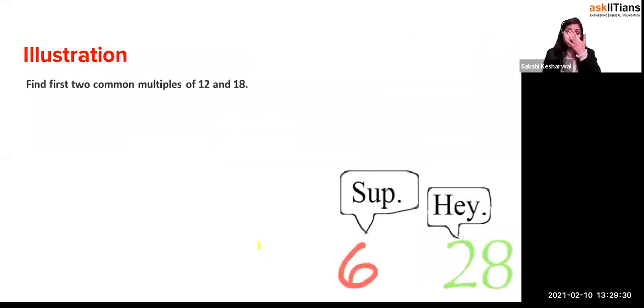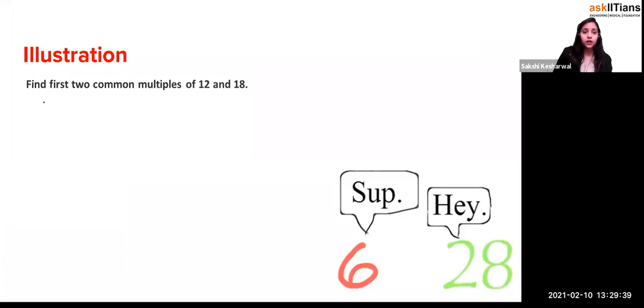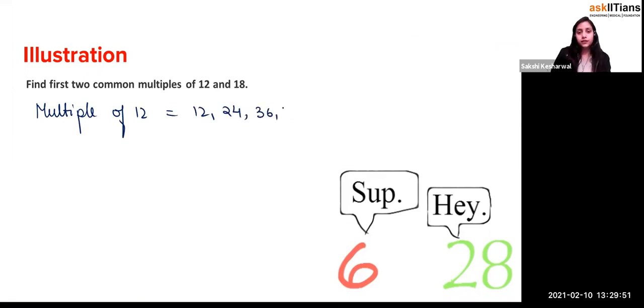So now let's do the illustration. First, two common multiples. With the common factor, we get the HCF. With the common multiples, now let's talk about the common multiple. So let's take multiples of 12. It will start with 12. Then you have to just keep on adding 12: 24, 36, then it will be what, beta? 48, then 60, then 72, then dot dot dot. Let's write only 5. Then what is a multiple of, what beta? Multiples of 18.